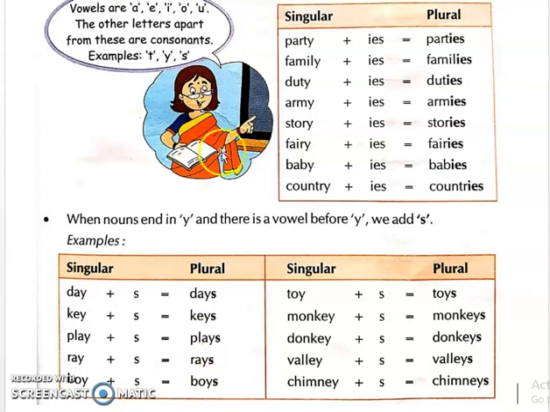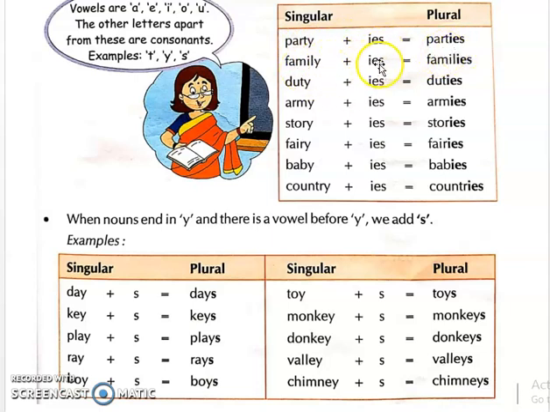Now, here we have been given how to convert singular into plural nouns. Vowels are A, E, I, O, U, that we know. The other letters apart from these are consonants, for example, T, Y, S, and many others. Now here we have the singular form and the plural form. For example, party, P-A-R-T-Y. The last letter is Y, so that will convert into I-E-S, parties.